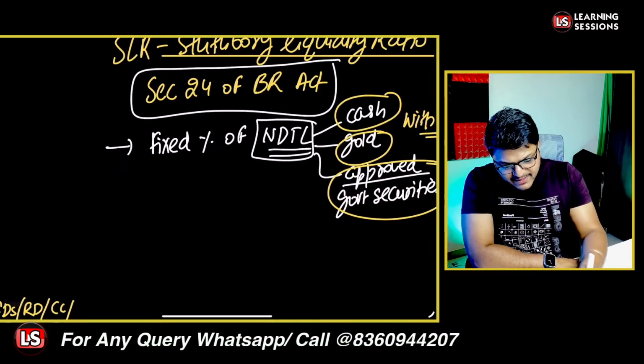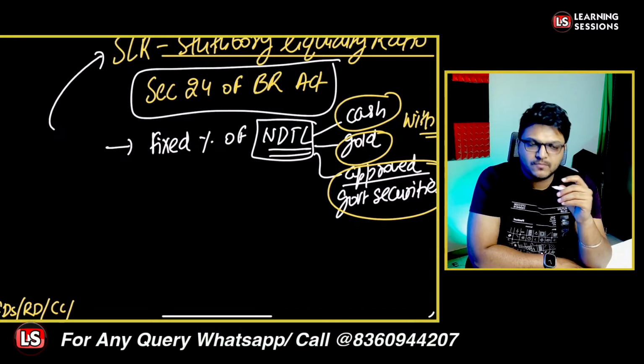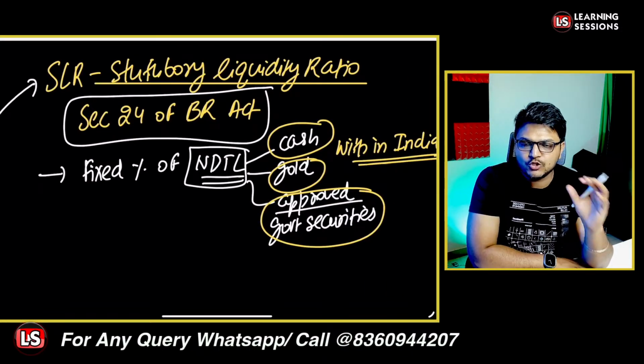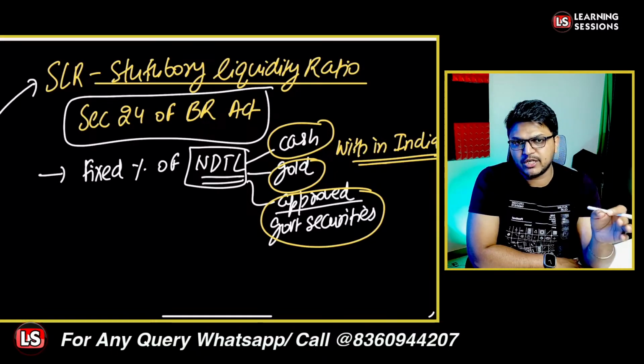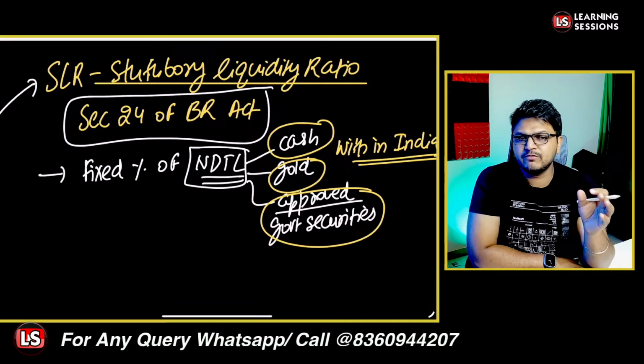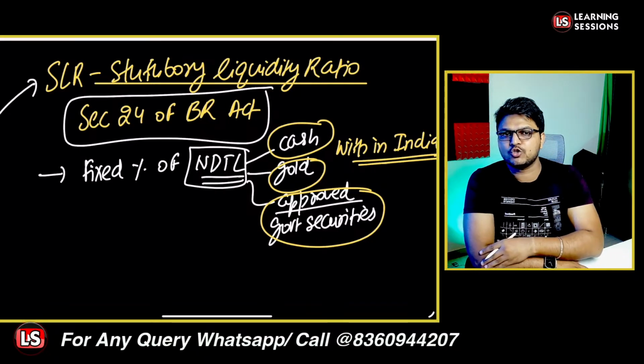And the upper limit of the SLR is what? What is the upper limit of SLR? Anyone? Kindly do answer. If you have already gone through this topic, kindly let me know what is the upper limit for the statutory liquidity ratio. The current SLR which is to be maintained is 18%. I've already told you when we discussed the LAF, CRR and MSF. I have already explained the idea to you when we were covering module B, right? But do let me know what is the upper ceiling limit for the statutory liquidity ratio.